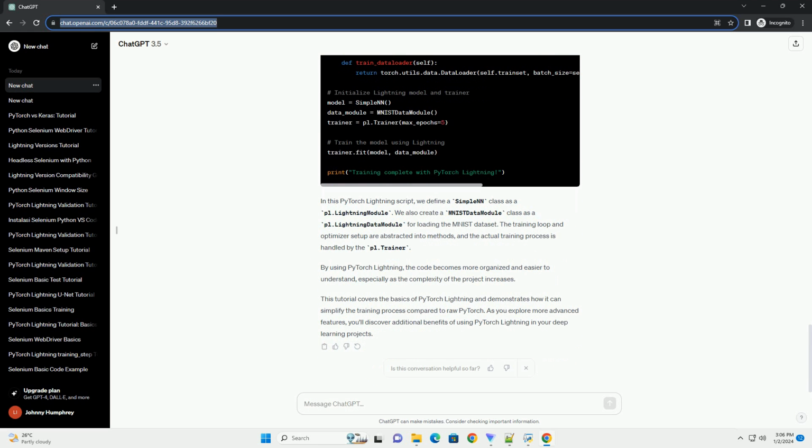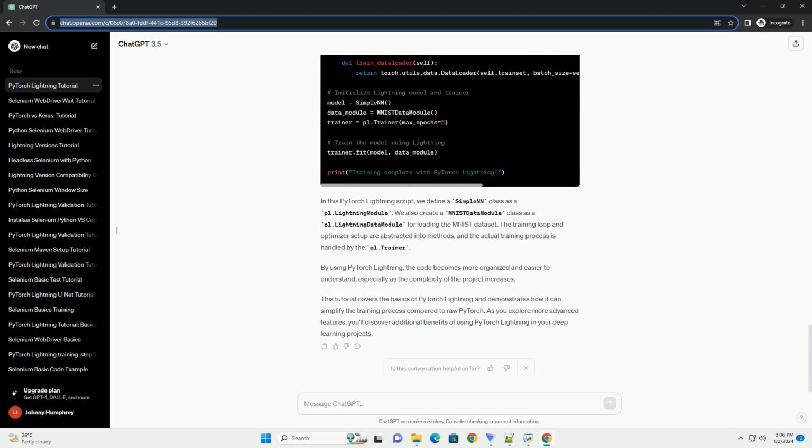Key components of PyTorch Lightning. Now, let's see how the previous PyTorch example can be transformed into a PyTorch Lightning script. In this PyTorch Lightning script, we define a simple class as a PL LightningModule. We also create an MNIST data module class as a PL LightningDataModule for loading the MNIST dataset. The training loop and optimizer setup are abstracted into methods, and the actual training process is handled by the PL Trainer. By using PyTorch Lightning, the code becomes more organized and easier to understand, especially as the complexity of the